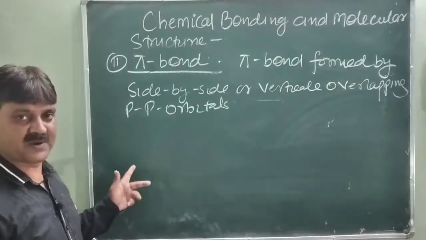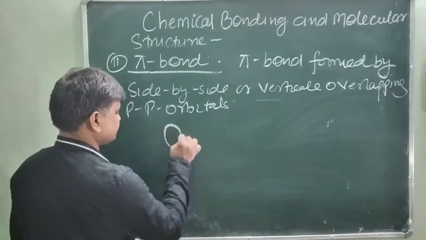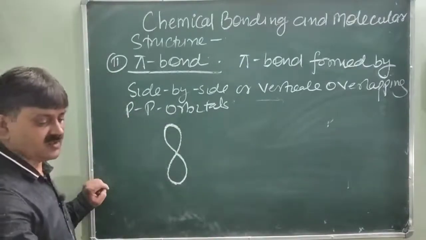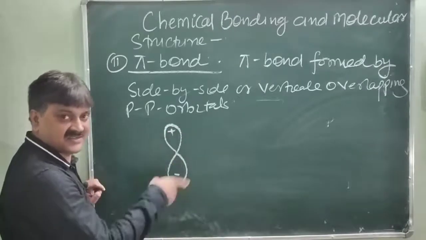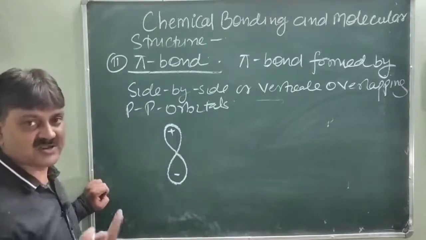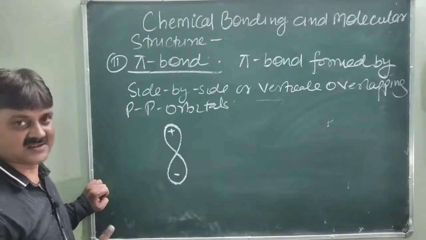In case of sigma, it is horizontal overlapping, just like one p orbital in this way. Just like here this is plus and this is minus. These lobes are only for the designation of which part of the p orbital overlaps with the other p orbital. Is it clear?